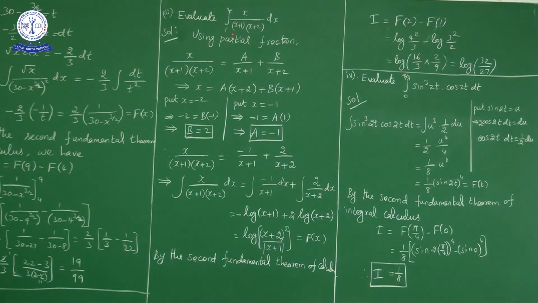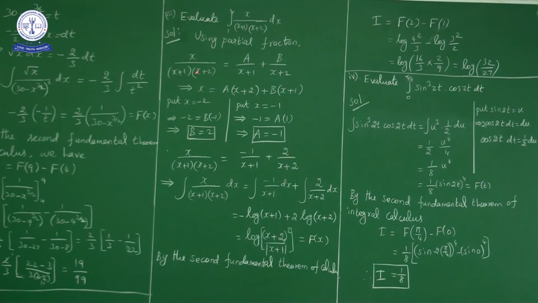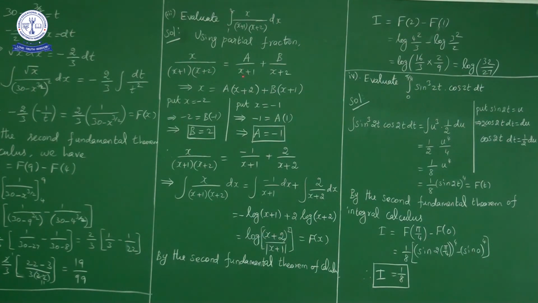First of all, this part I will calculate using partial fractions. Okay, using partial fractions. Numerator linear, denominator is product of two linear non-repeated factors. So we can write x upon x plus 1 into x plus 2 as a upon x plus 1 plus b upon x plus 2.